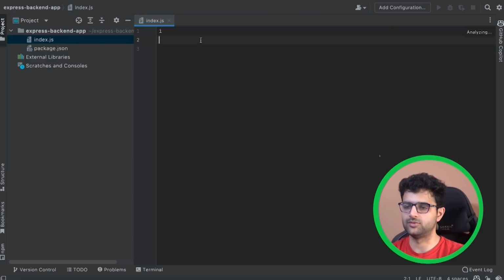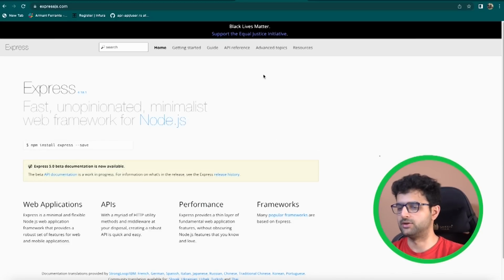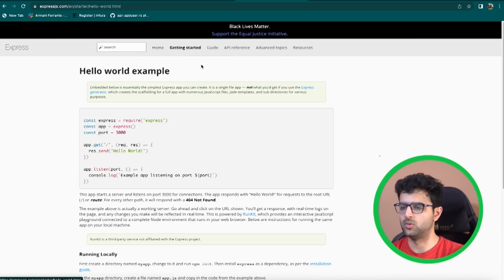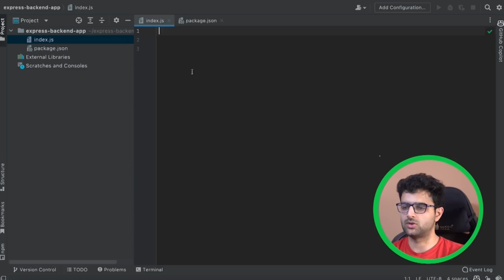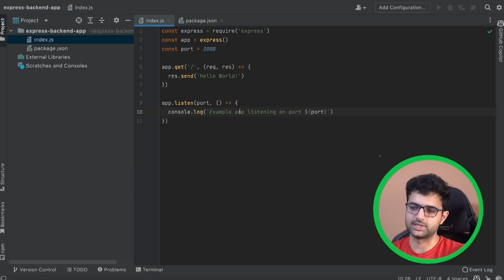So as you can see, I have two files, package.json and index.js, that I just created. Now, let's just copy the boilerplate code here. The getting started, hello world. This was the code. Let's copy it here, paste it here, and try to analyze what's happening. At the top, we are importing this Express project. What is Express?